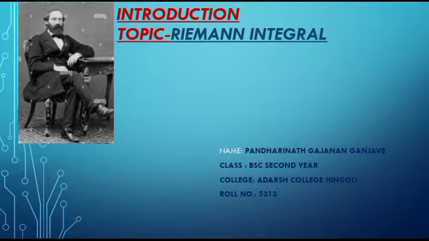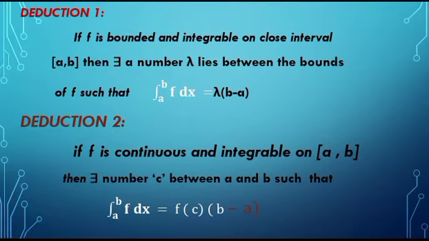My today's presentation is based on some important deductions in Riemann integral. So friends, let us see first deduction. If function f is bounded and integrable on closed interval a comma b, then there exists number lambda lying between the bounds of f such that integration of f between the limits a to b is equal to lambda into b minus a.